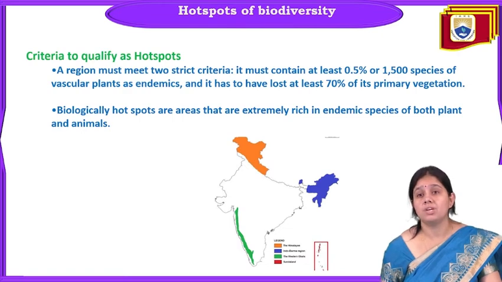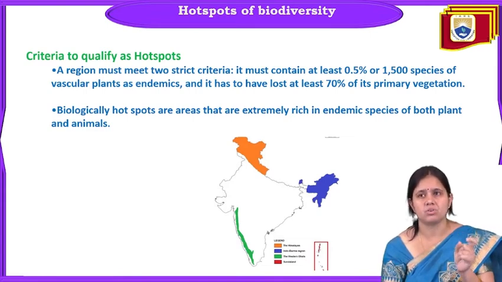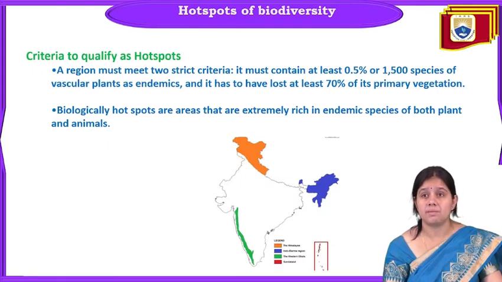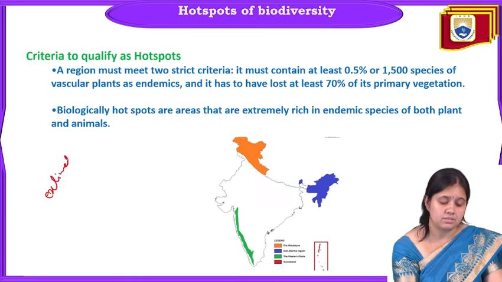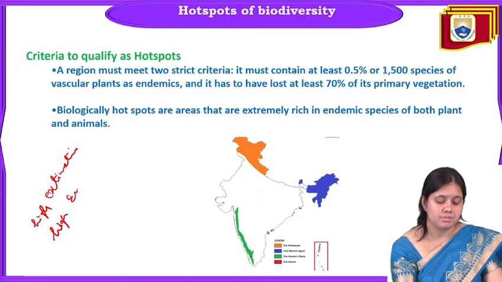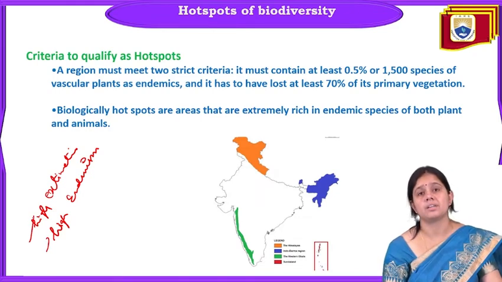Next, why do we call some place a hotspot? Because of these 2 reasons. First, the region must meet 2 strict criteria. It contains at least 0.5% or 1500 species of vascular plants that are endemic, and it has lost at least 70% of its primary vegetation. It means high extinction and high endemism should be there. So they come under the category of hotspot.